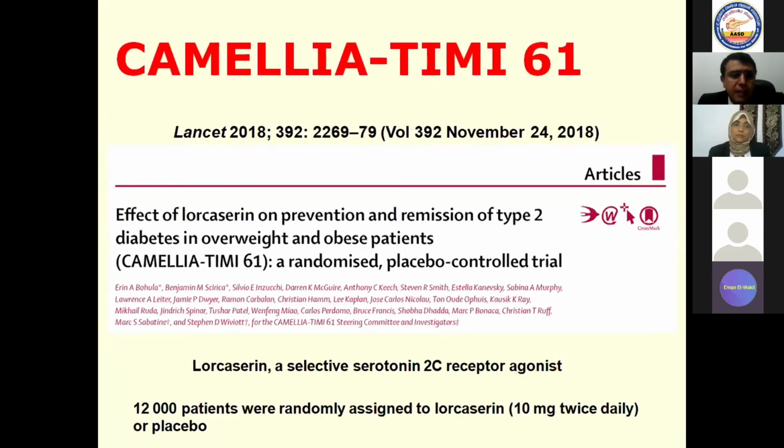Here we have in this study the CAMELLIA-TIMI 61 study, which used lorcaserin, which is a selective serotonin 2C receptor agonist.